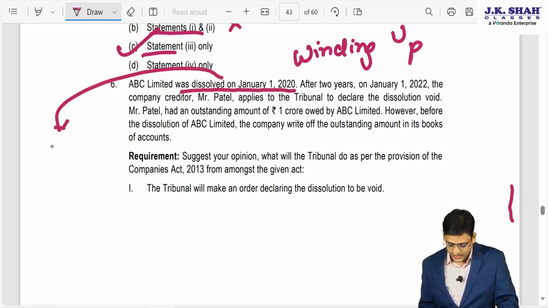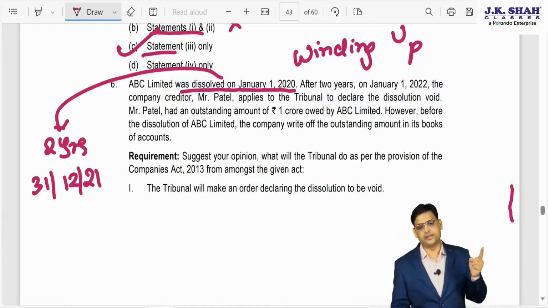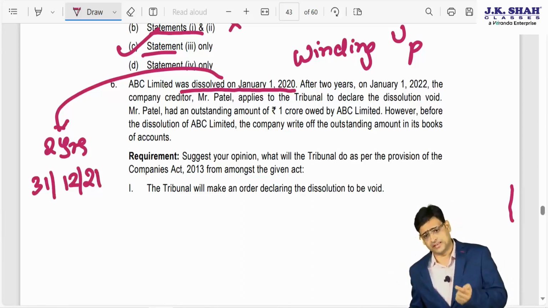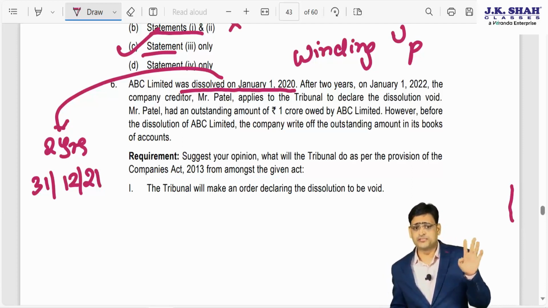So 2 years will get completed on 31st December 21. Correct? So January 1, 20 to 31st December 20, and second is 31st December 21. So 2 years will get completed.